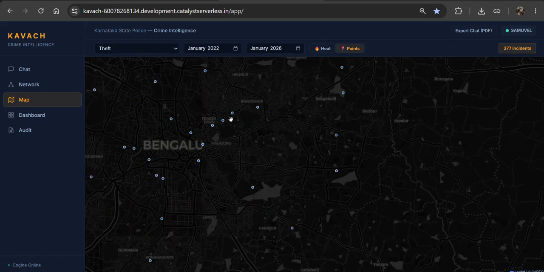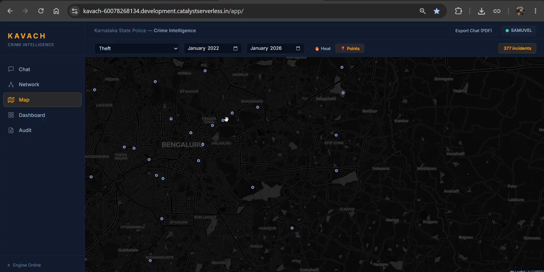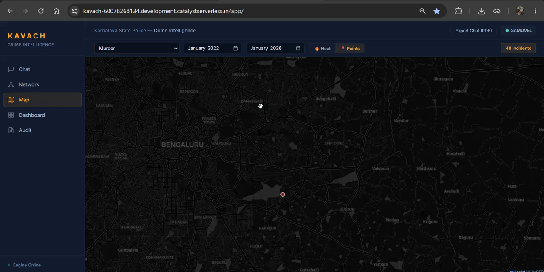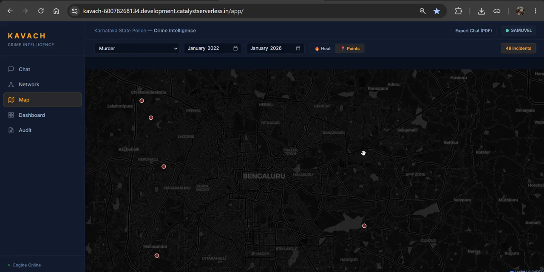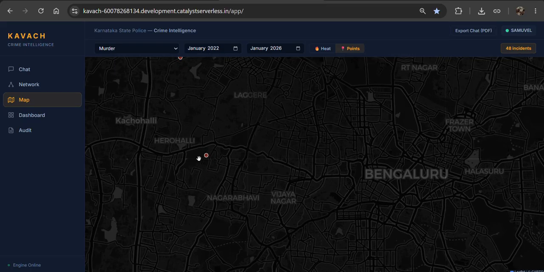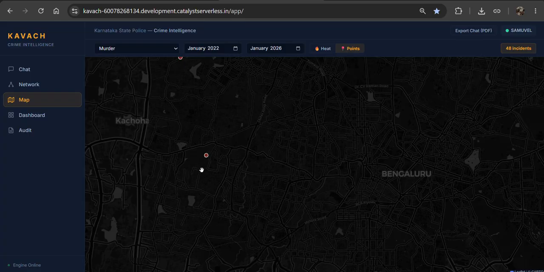Here, these are all the minor cases, shown in blue dots. If I'm clicking a murder or something similar, it will show in red, because this case is very severe.